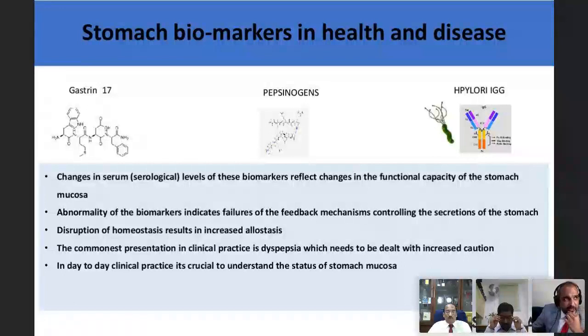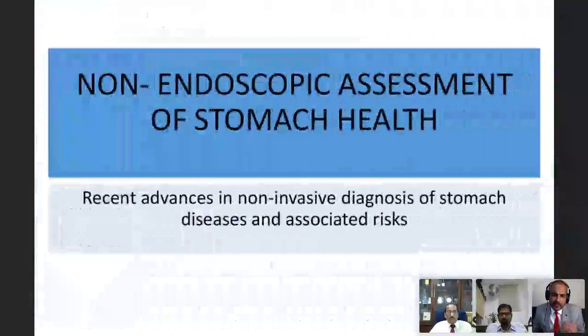Though in day-to-day practice it becomes crucial to understand the status of the stomach mucosa, at the clinician or physician level there is no powerful tool to assess this condition of the stomach apart from the H. pylori test. Obviously, gastroenterologists have the privilege of using endoscopes to understand structural changes, but the underlying functional changes that bring about those structural changes are more important and need to be understood very early in the disease pathogenesis process.